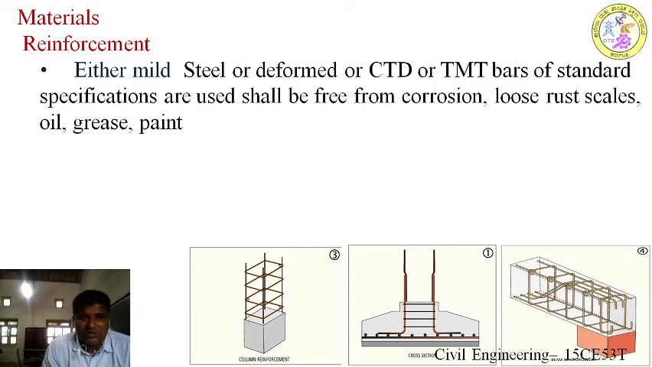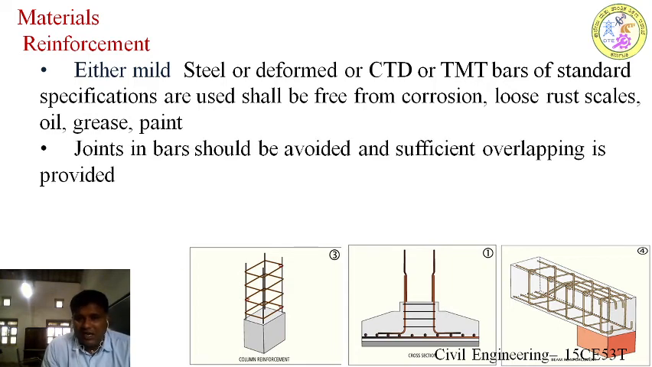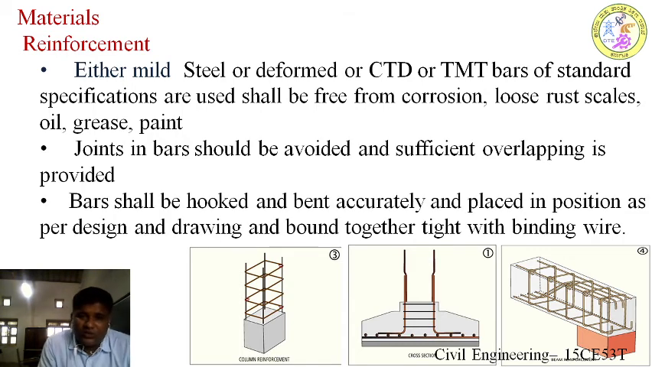And the joints should be as far as avoided. I can say in a reinforced structure the weakest points is the joints. We should completely avoid joints, but in an inevitable case we have to provide sufficient lapping. So the bars will be hooked, bent, no crack should occur when you are going to do this process, and it should be placed as per the drawing.